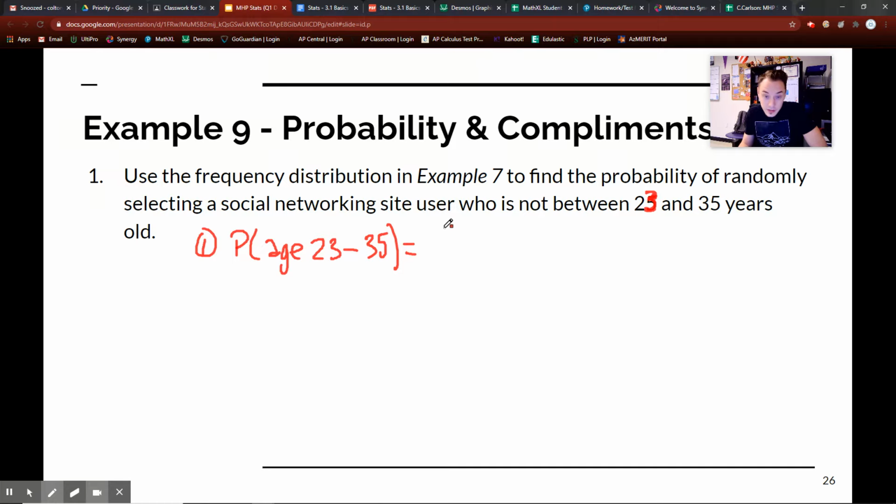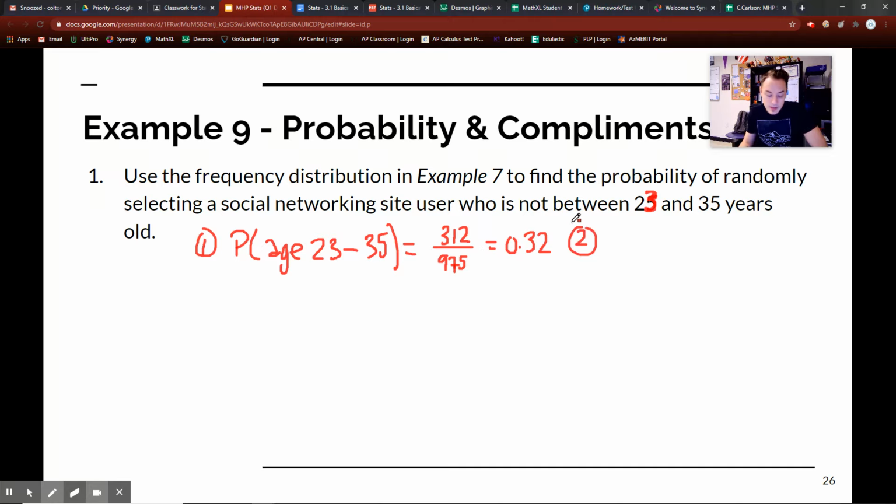This was actually 312. So look back at example 7. In the chart, the ages between 23 to 35 was 312 out of a total of 975. Okay, this probability is 0.32 when I solve it and simplify it.